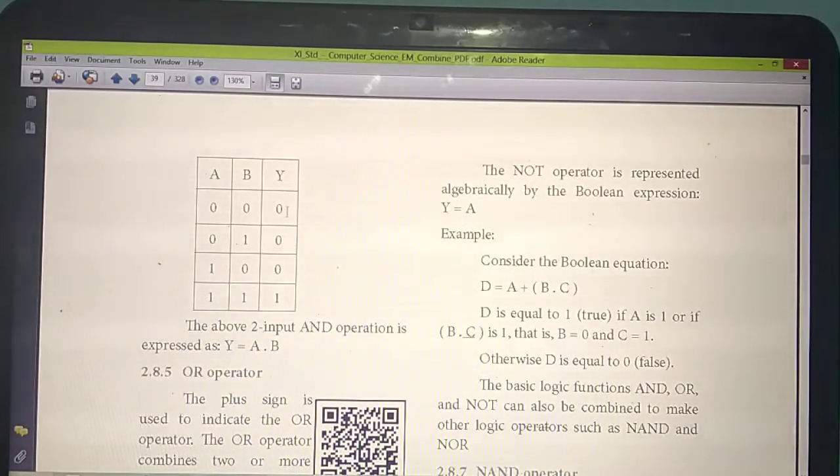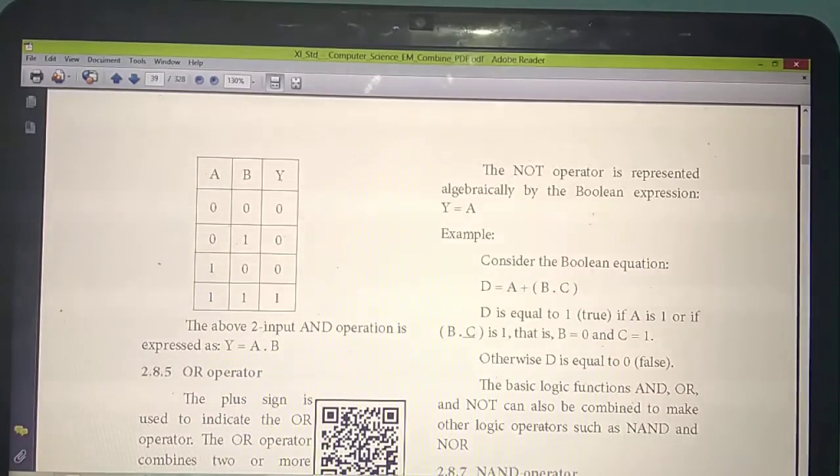So in words, we can say: false, false, answer is false. 0. 1 false and 1 true, answer is false. 1 true and 1 false, answer is false. Both things true, answer is true. Okay, listen carefully. This AND operator is similar to the multiplication operator. If both the inputs are true, you will get the answer as true. Even if one input is false, you will get the answer as 0.